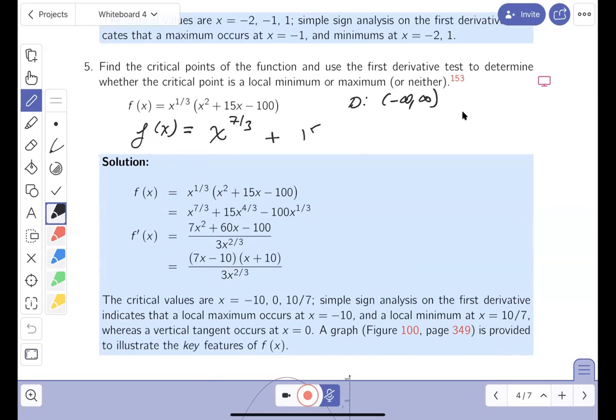Plus 15x. Well, if you did that, that's going to be x to the 1 plus 1/3. That's going to be 1/3 plus 3/3, which is 4/3. And then you get minus 100 x to the 1/3. And someone says, why would you have done that? It makes it easy for me to take the derivative. Let me write the derivative down for you now. So f prime is going to be 7/3.